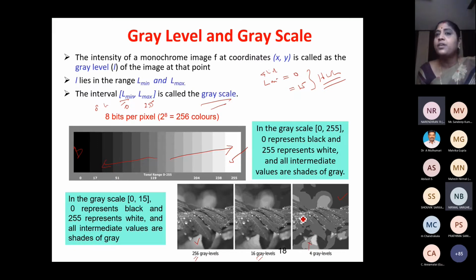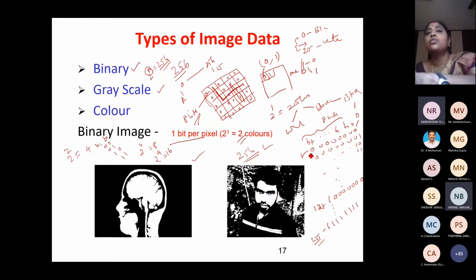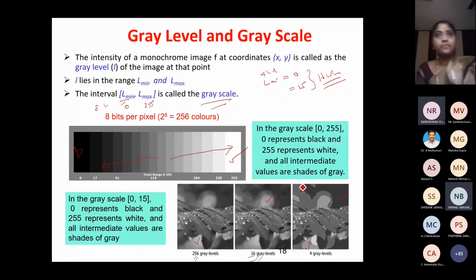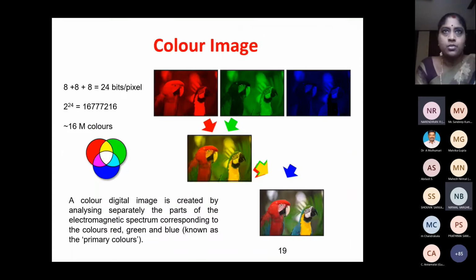So what happens when you reduce the number of gray levels? Only 4 gray levels I'm using because I'm using only 2 bits to represent a gray value. This is not of that good quality compared to the first one. So this is also okay, not bad. But how many gray levels am I using? Only 16. Using 16 gray levels also I'm able to generate the image. Using 4 gray levels also I'm able to generate an image. Using just 2 gray levels also I'm able to generate an image. So it is not a difficulty. Okay. Hope you understood. Next is color image.